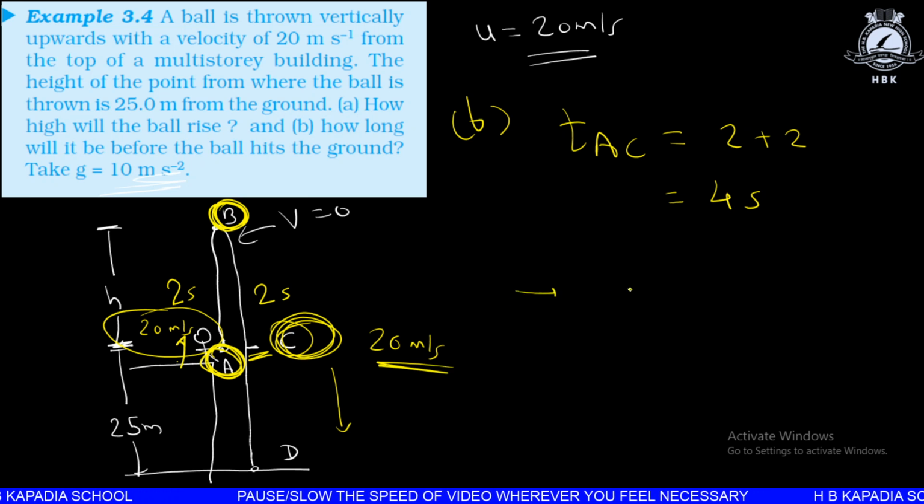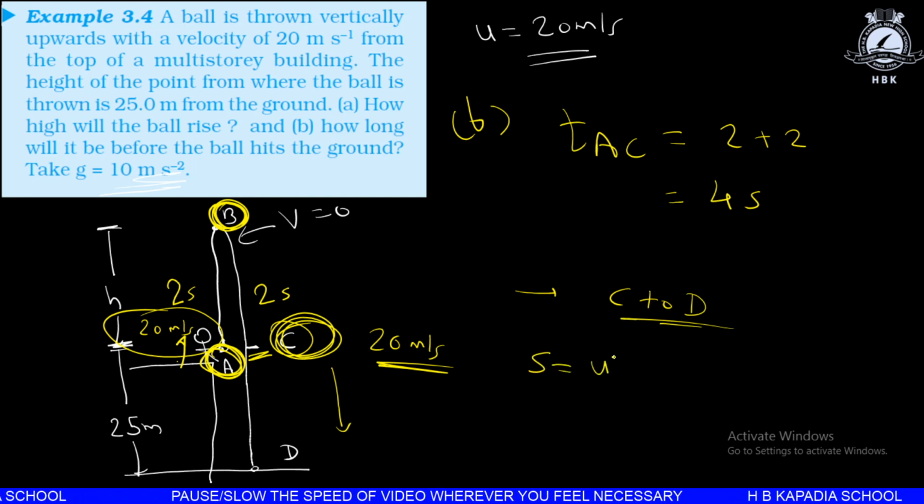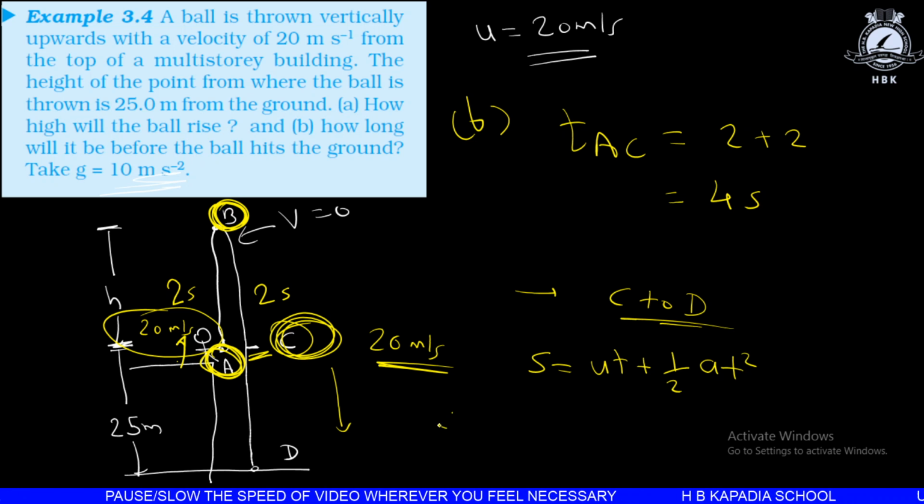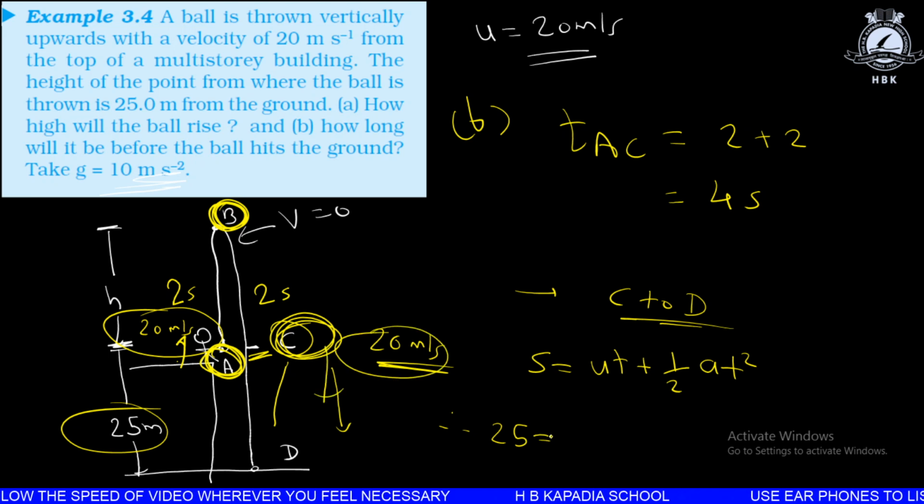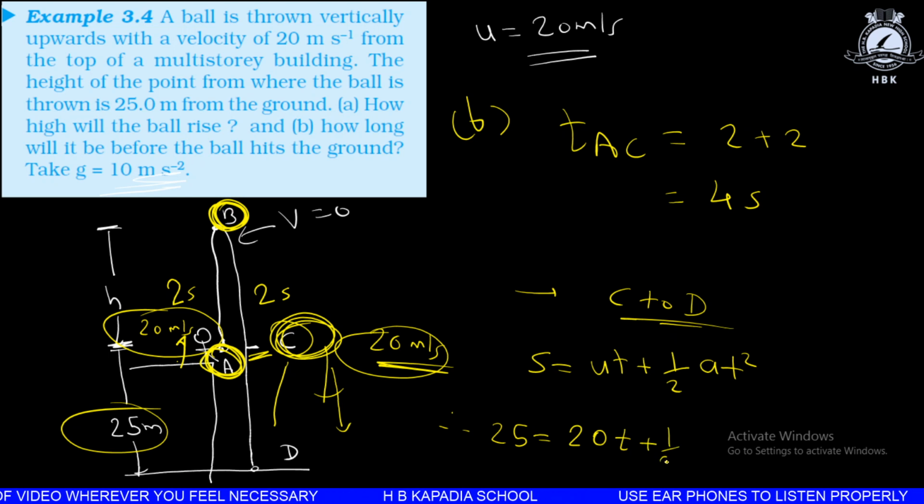So for part C to D, distance covered S is equal to ut plus half at square. This is a common equation. Therefore, from point C to point D, we know that distance is 25 meter. We can write 25 is equal to u. Initial velocity is in downward direction, it is 20 meter per second. We can write 20 into time taken, which we want to find out, plus half into acceleration, which is 10, into t square.